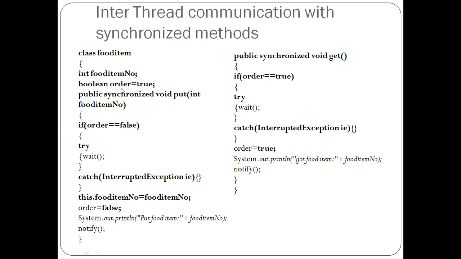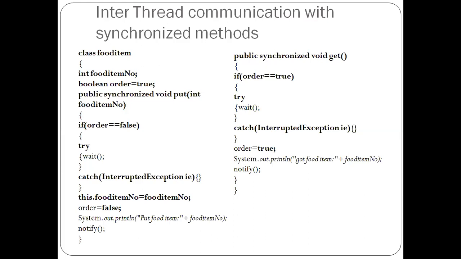See, one data field I'm having with me, order. So we will have to notify the producer as well as the consumer thread with a Boolean. If the order is there, it's a positive thing. So we can say, yeah, order is there, so it must be true. If it is true, that means what? Order is there. So if order is there, which thread do you want to be in active phase, producer or consumer? There is an order for you. So the consumer wants something. So it's the job of the producer thread to produce that thing for that consumer. So if order is true, we want the producer thread to access the resource.